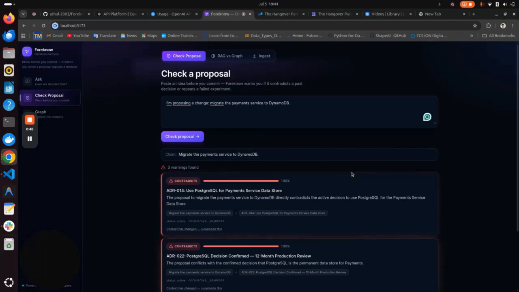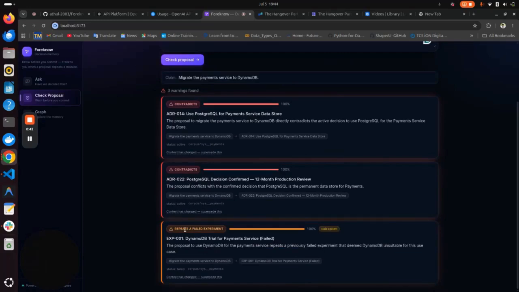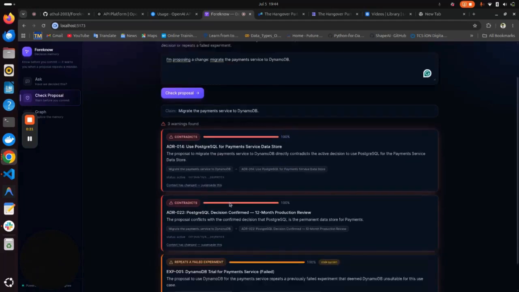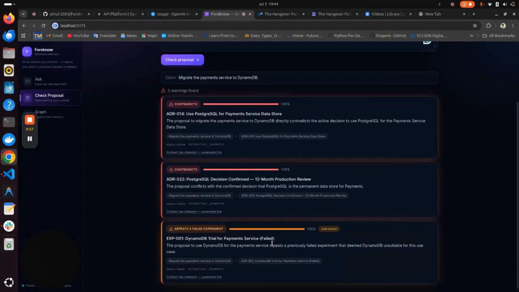So as you can see, we have got the result. It provides the contradictions, or even an experiment which was already tried and failed, along with the score. Here it shows that this proposal contradicts an already decided feature, along with the matching score on why it contradicts. It also shows that this was already tried and failed. So this is the check functionality of Foreknow.